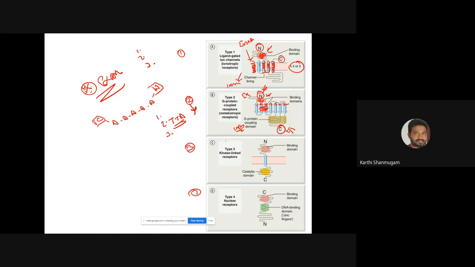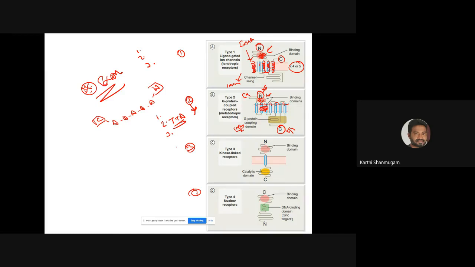If we compare this with family 1, for family 1 there is only one ligand domain, present in the extracellular region. But for family 2, there may be 2 ligand binding domains. One may be present in the extracellular region, the other one can be present in the transmembrane region. Is it understandable?